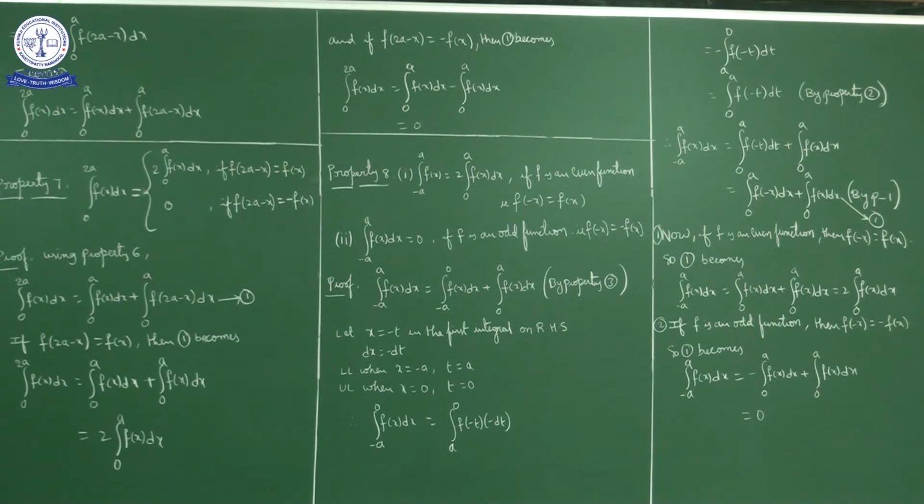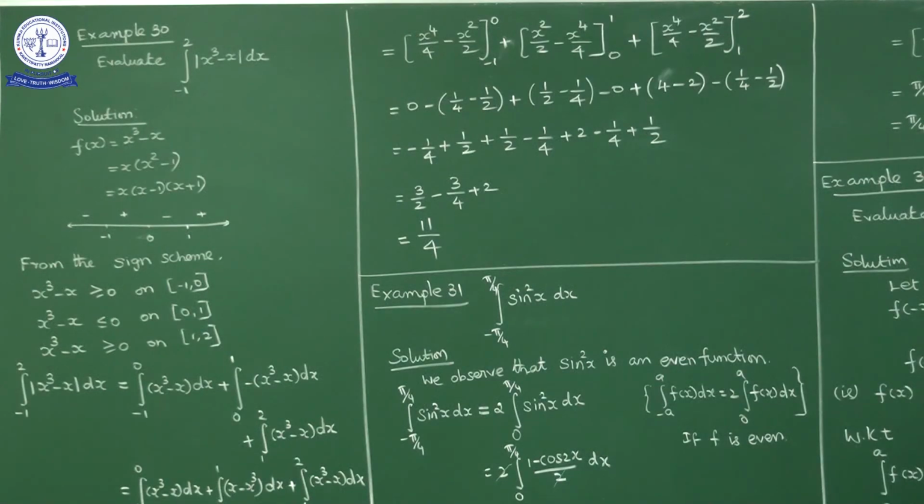Okay. But here, 8th property is integral minus a to a f of x dx. We can write as 2 times integral 0 to a f of x dx if f is an even function. Integral minus a to a f of x dx is equal to 0 if f is an odd function. Okay? With this we completed properties. Now we'll discuss problems on this concept. We'll discuss example problems here.